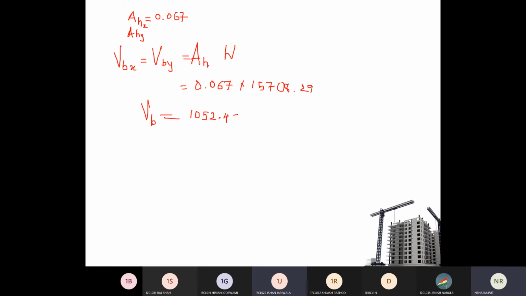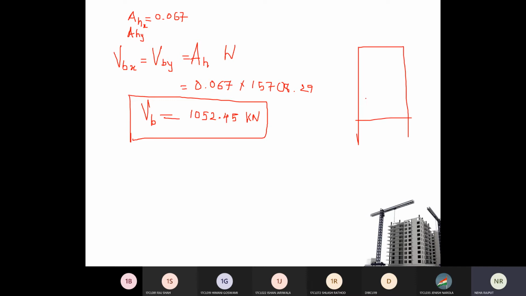2.45. Okay, so this is my base shear value. This is my base shear of this building. Means my 4-story building, this is my 4-story building, and this 4-story building is facing lateral force, earthquake force as 1052.45. This is by line diagram.